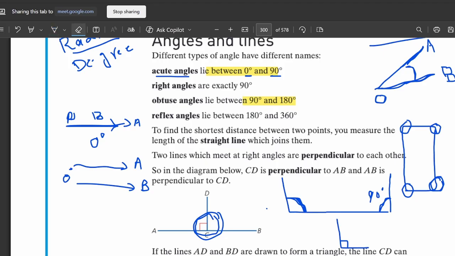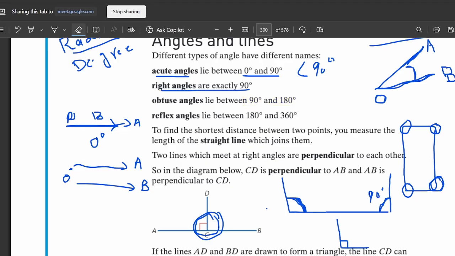So what was an acute angle? An acute angle is every angle which is less than 90 degree. So for simplicity, you can write less than 90 degree will be our acute angle. Come to the next. Next is the right angle, exactly 90 degree. I have explained right angle earlier. Next, obtuse angle.